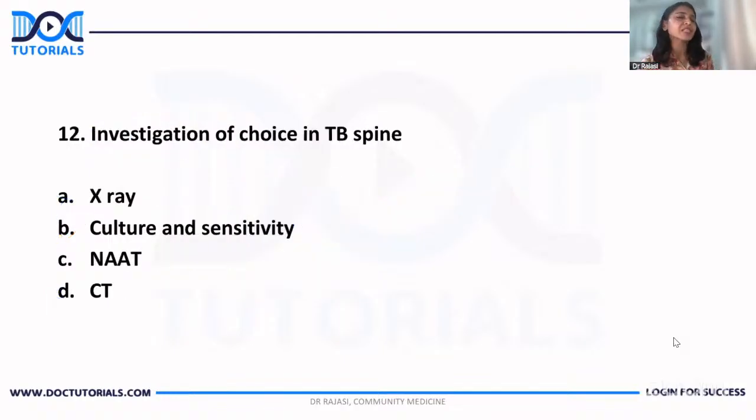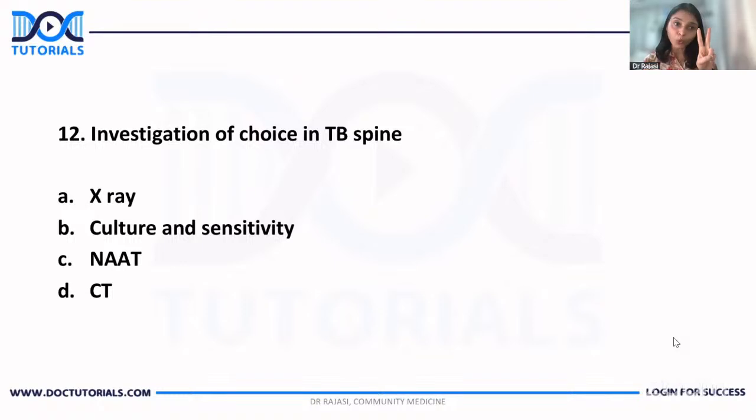Investigation of choice in TB spine. Again, it's slightly controversial. Controversial in the sense that there are two answers. Even I am confused. If these were the options given, were these the options given? It was about clinical cure. Tamanna is saying it was about clinical cure only. That's what, guys, even the majority said clinical cure. Okay, I don't know. This is one question where even I am confused.